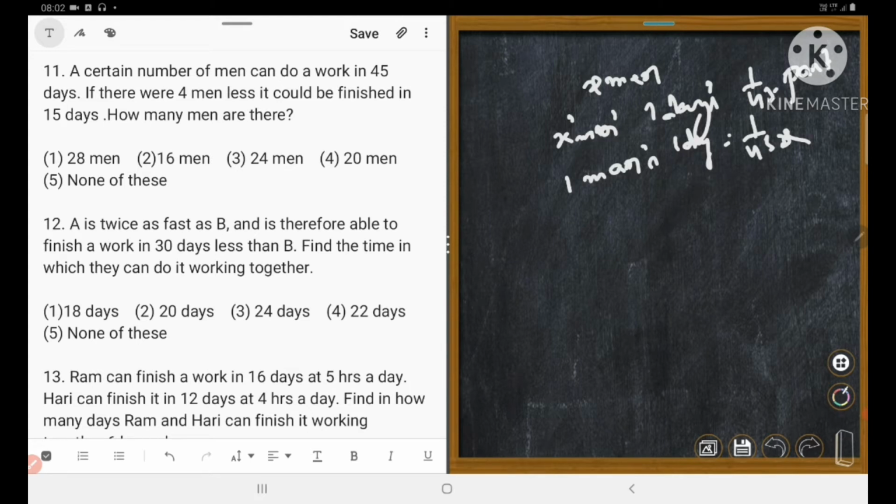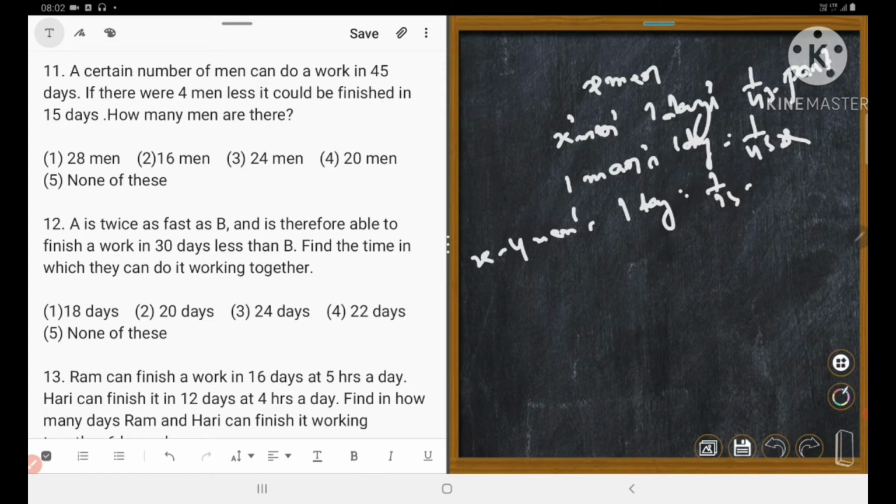Right? So 4 men less, 15 days. 4 men less means X minus 4. So 1 day's work is equal to how many? 1 upon 15.